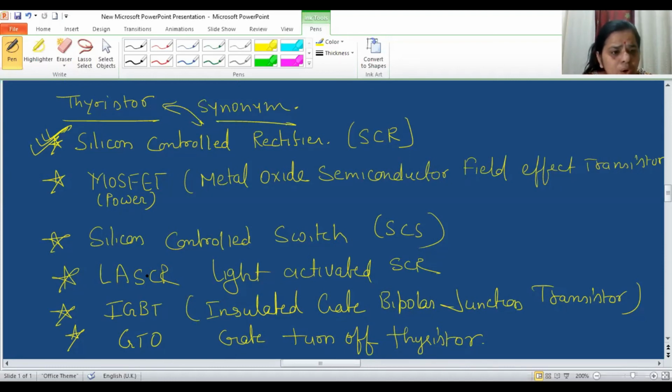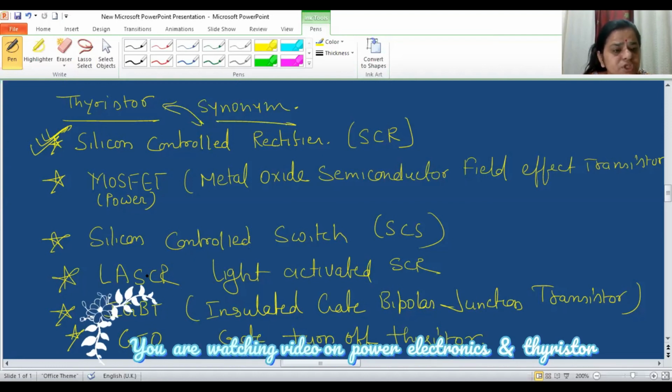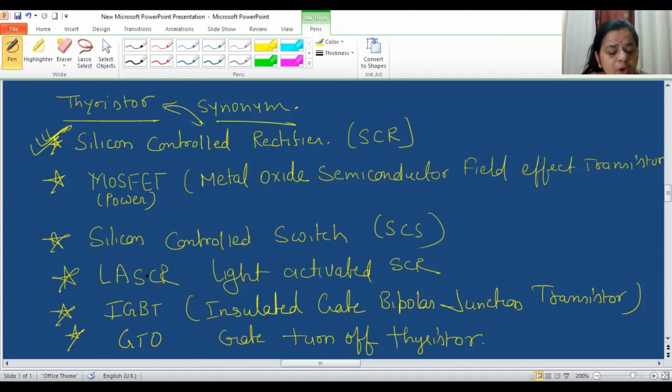But amongst all the semiconductor devices in this family, the silicon controlled rectifier is the most popularly used device. That's why sometimes we pronounce silicon controlled rectifier as thyristor also. Although SCR is not the thyristor itself, it is the more popularly used word for it.